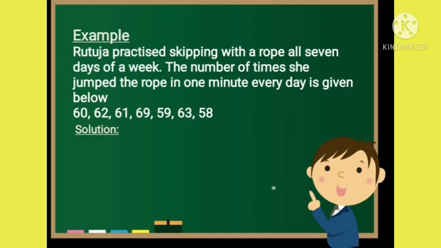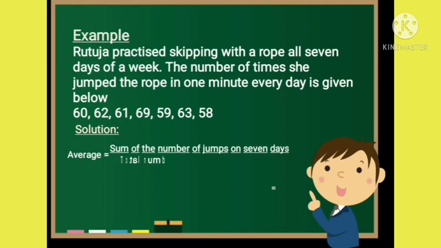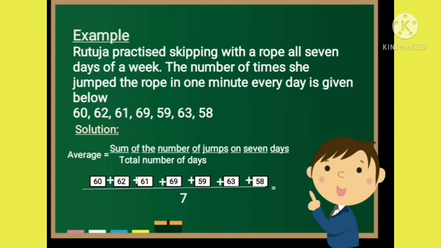Let us solve it. Let us first write the formula. Average equals sum of the number of jumps on 7 days upon total number of days. Now, let us add the number of jumps on 7 days.